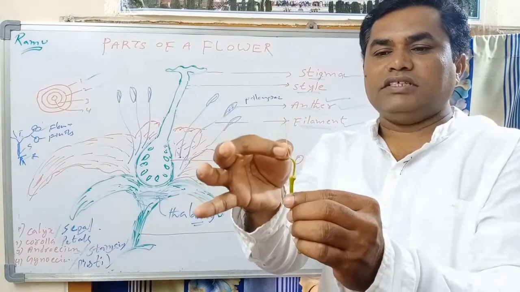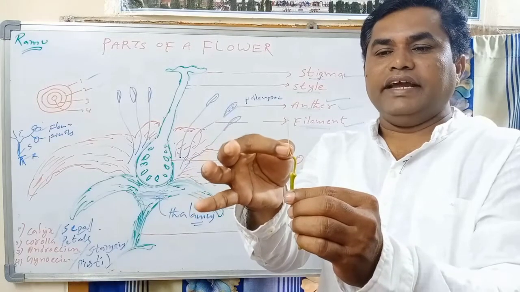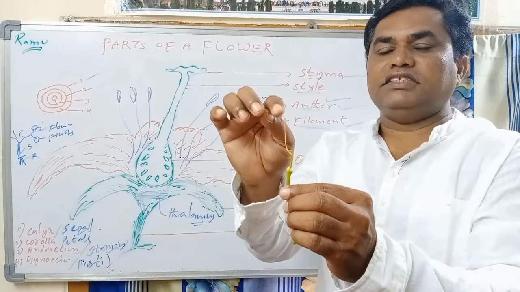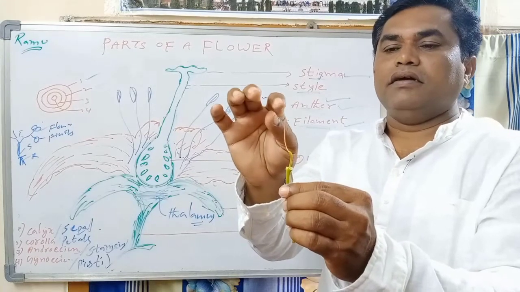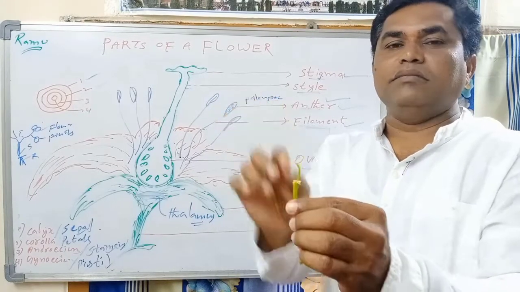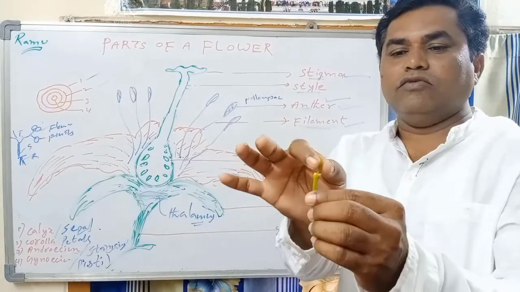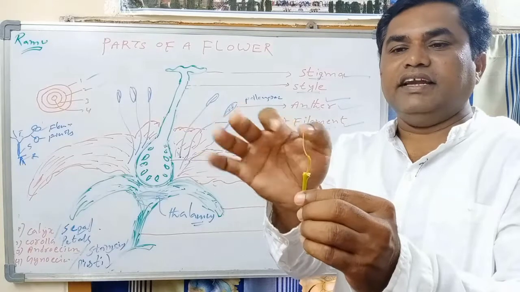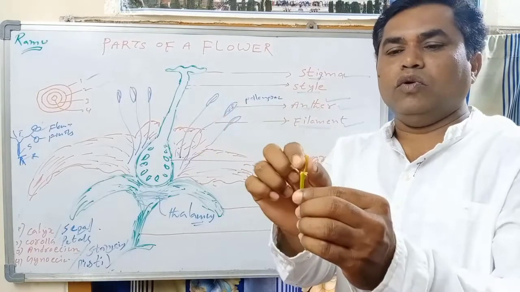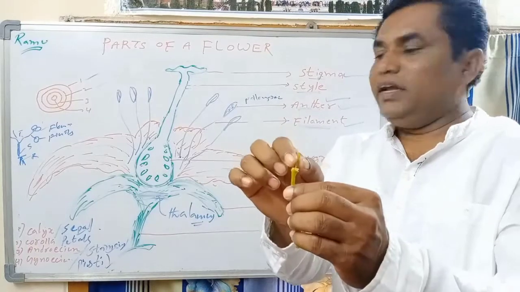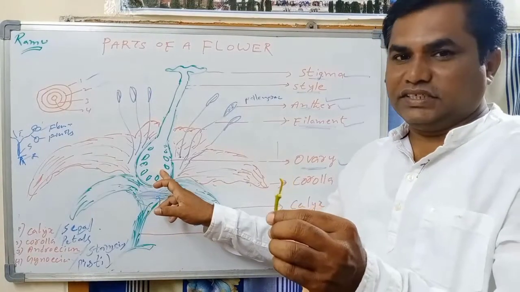The pillar-like structure is called style, and this is called stigma. The terminal part of the pistil is called what? Stigma. So gynoecium or pistil consists of three parts: ovary, style, stigma. Inside the ovary there will be ovules present.